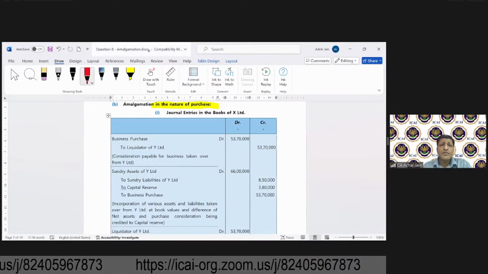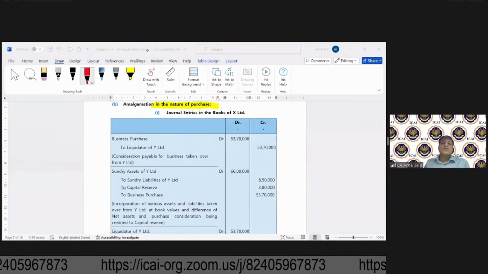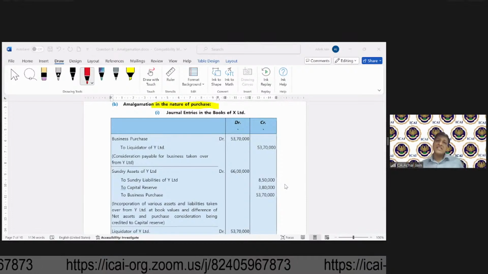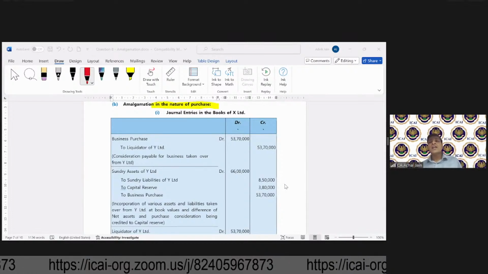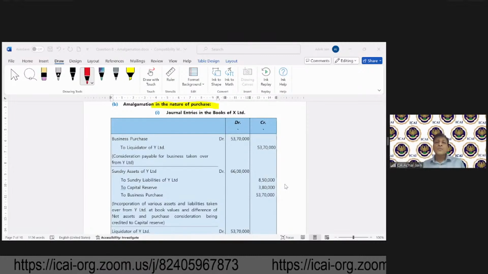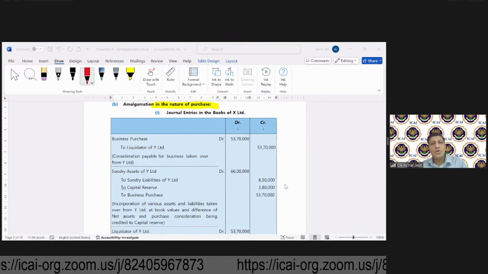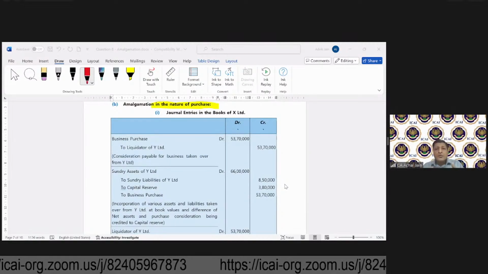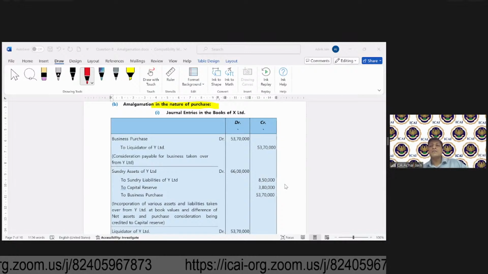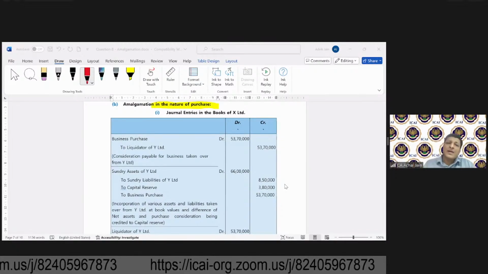Then I think I got one question in between, and this comes from Rashmi. Rashmi is saying, sir, additional amount paid means goodwill amount. Yes. So additional amount means additional consideration that we pay over and above the assets and liabilities that we acquire. What does it become? Goodwill. And if that amount is on the lower side, meaning a lesser amount is paid as against the assets and liabilities which are acquired, that becomes capital reserve.